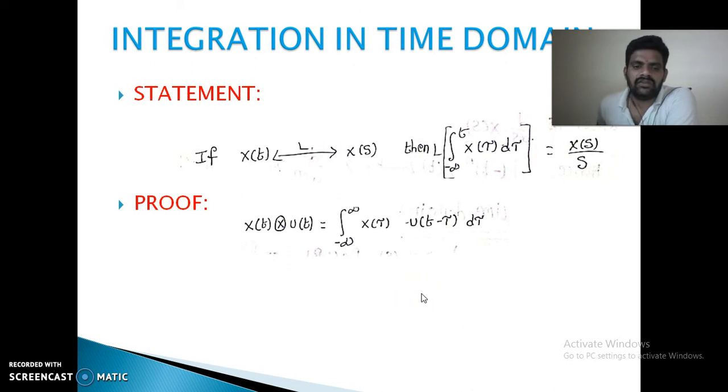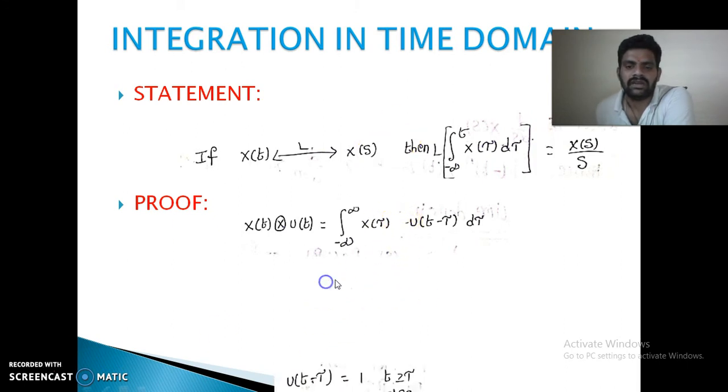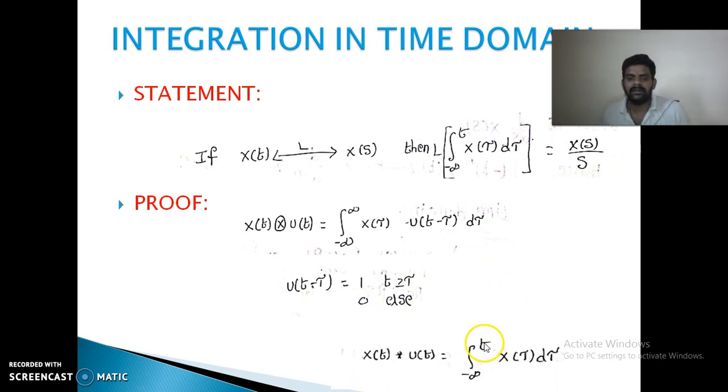Consider the convolution x of tau with u of tau, that is the integral from minus infinity to t of x of tau u of t minus tau. So this integral: u of t is equal to 1 for tau less than or equal to t, and 0 otherwise. Here we are integrating with respect to tau, so the limits are up to t only.